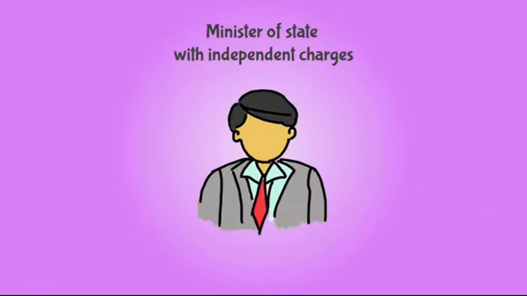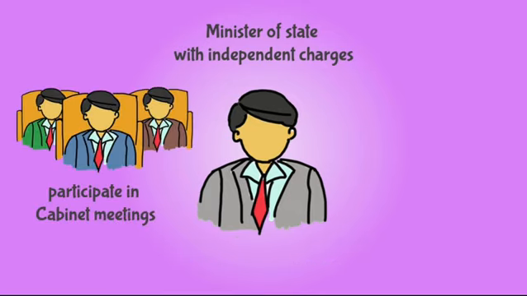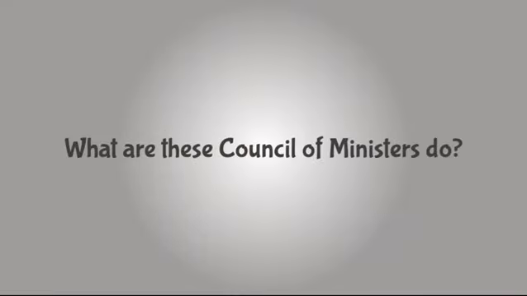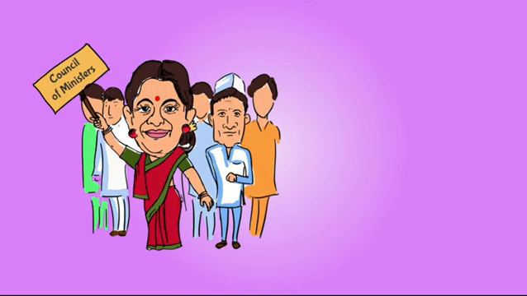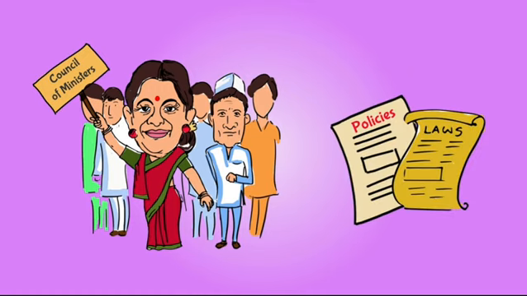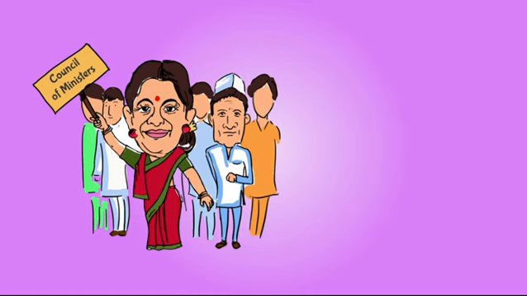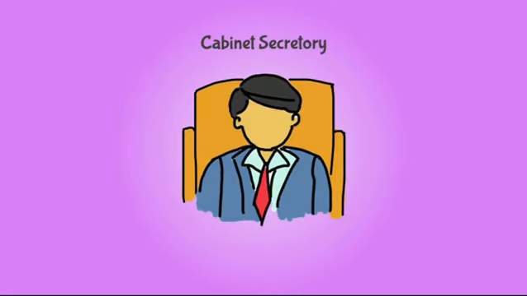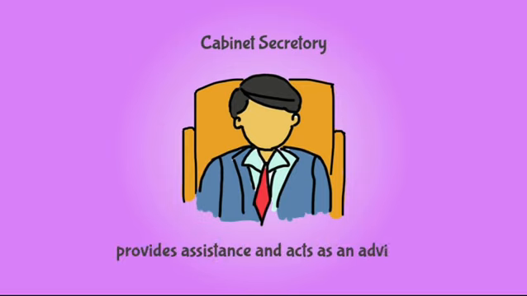Ministers of State with independent charges are usually in charge of smaller ministries. They participate in the Cabinet meetings when specially invited. Ministers of State are required to assist Cabinet ministers. So what do these Council of Ministers do? The Council of Ministers make policies and programs to solve issues before the country. They prepare the annual budget, propose new laws in Parliament. The Cabinet Secretary provides assistance to the Council of Ministers and acts as an advisor.